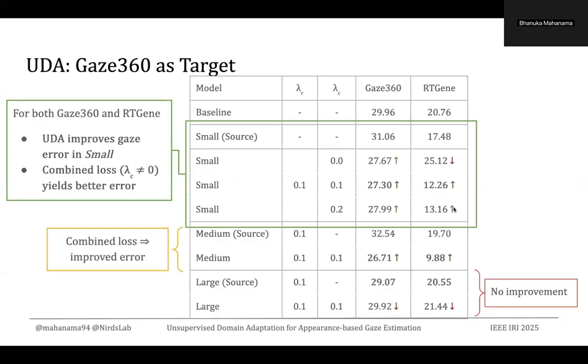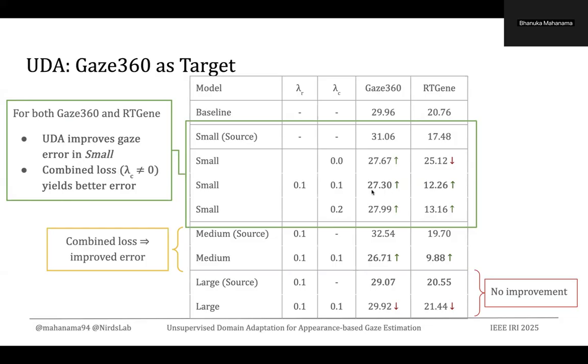In the next experiment, we perform target training using the Gaze360 dataset. After target training, we evaluated the model performance on the Gaze360 dataset and also on the RT-GENE dataset. For both RT-GENE and Gaze360, if we consider our small model, unsupervised domain adaptation generally improves the gaze estimation error.